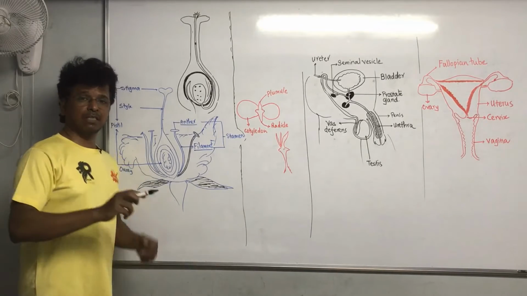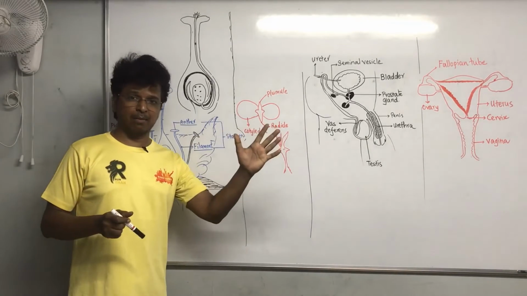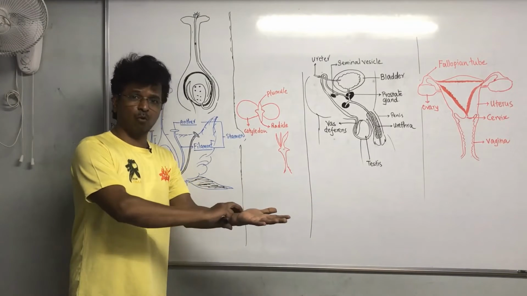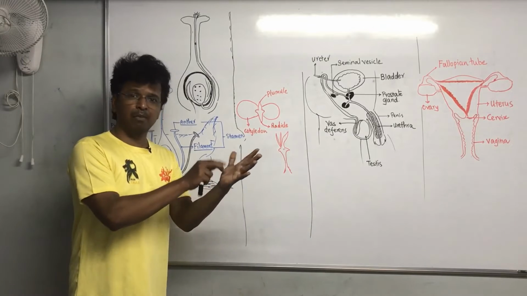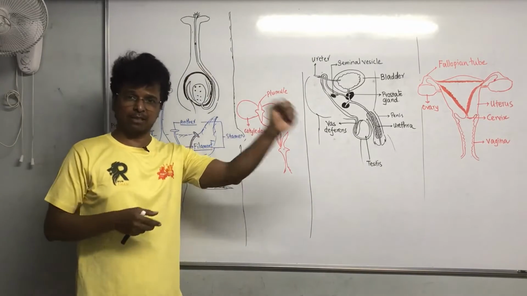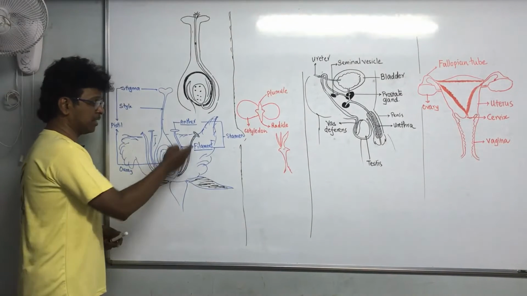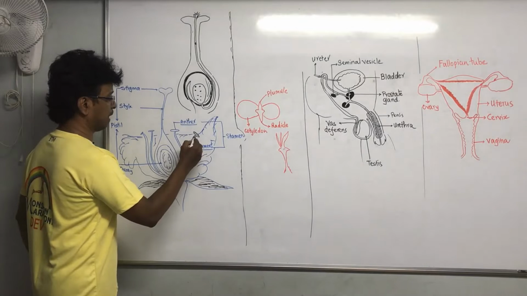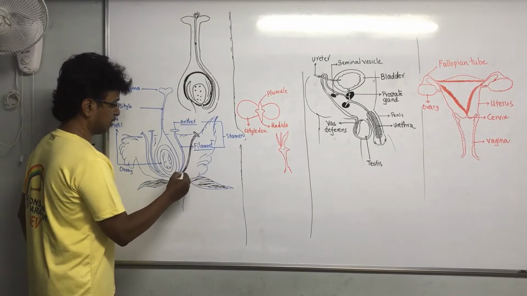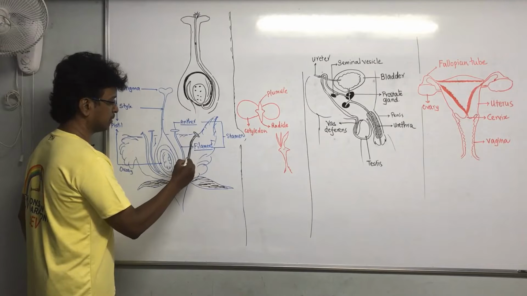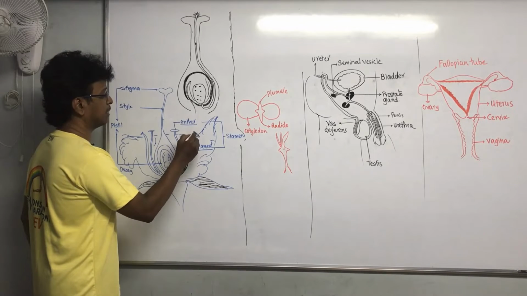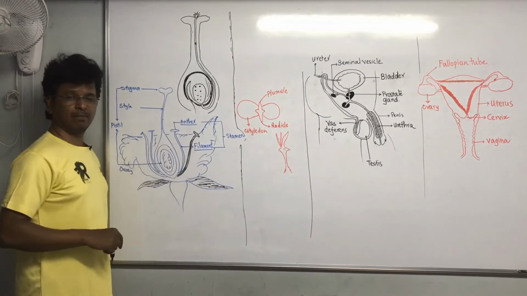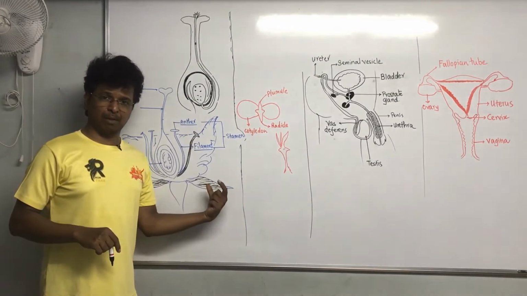A stamen is made up of, see, like our hands. Hands are made up of what? Biceps, forearms, wrist, palm, fingers and all. The whole thing is called a hand. Similarly, a stamen is made up of this filament, and at the top of the filament there is an anther over here. Each one is called a stamen. This is the male body part.